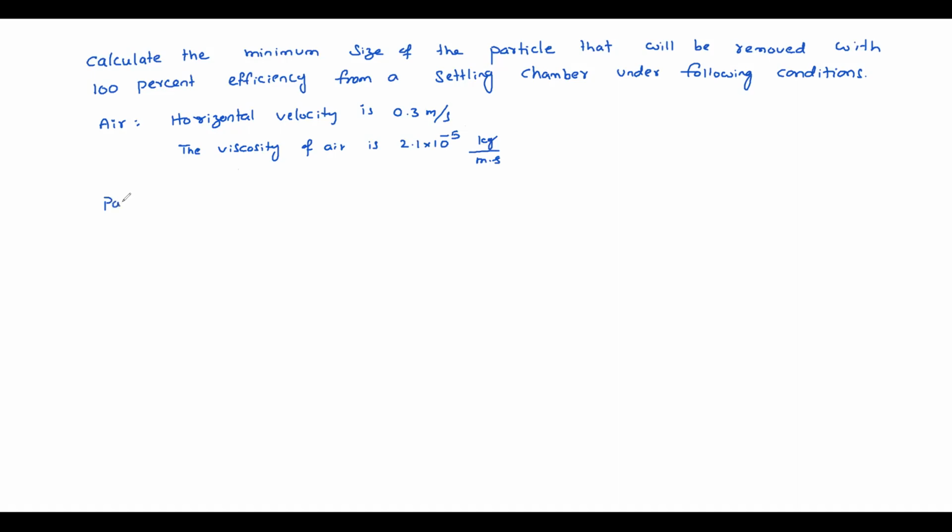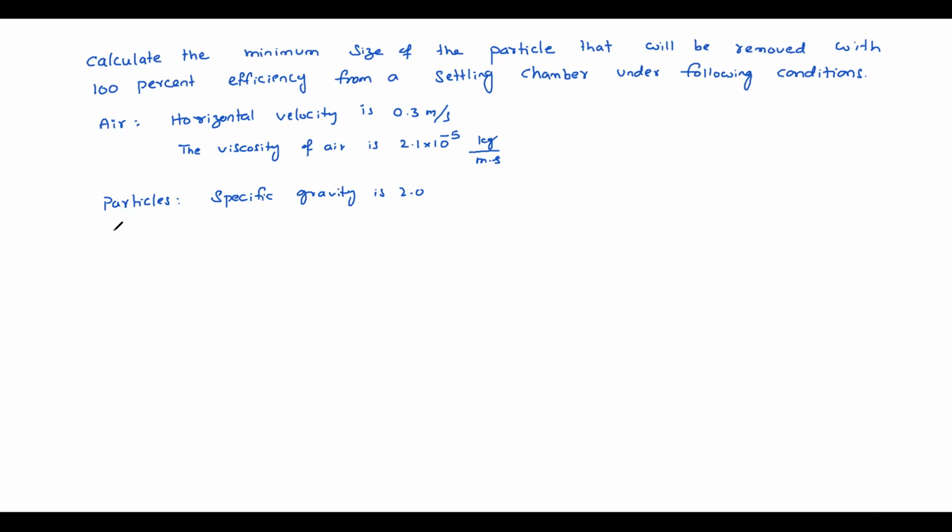Then particles. Specific gravity is 2. That means what is the density? Density 2000, right? Okay, 2000 kg per meter cube.